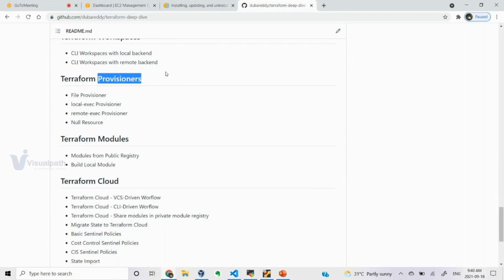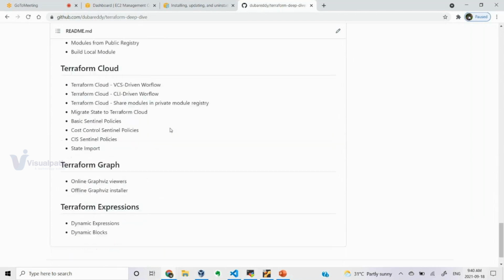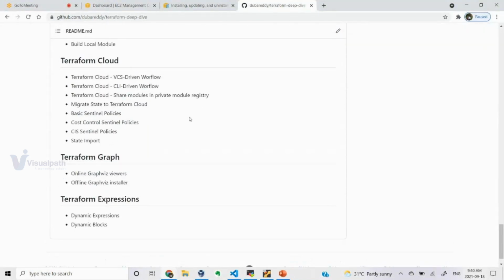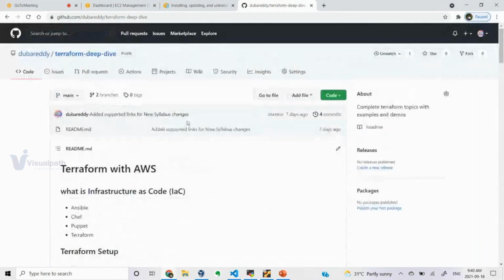Or if you want to pass some files from here to the target nodes, then we can use provisioners. And then we have modules, cloud, graphs, and expressions. This is a vast syllabus actually, to be frank. With Terraform, if you go in depth, we have so many topics that need to be discussed, which you might come across at any point of time. That's the reason we are covering all the topics you have in Terraform till date.